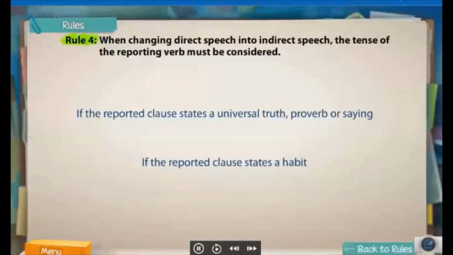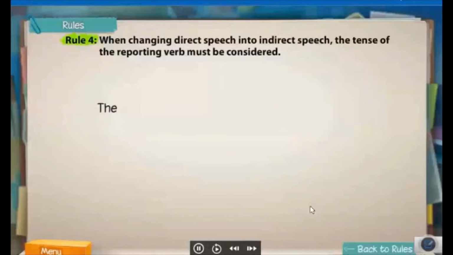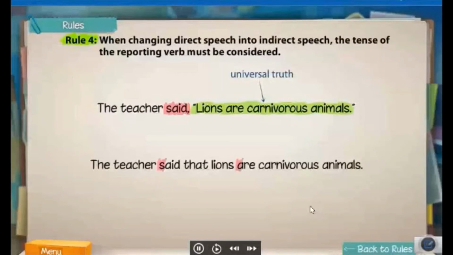The tense will remain unchanged in two scenarios. If the reported clause states a universal truth, proverb, or saying. If the reported clause states a habit. Carnivorous animals is a universal truth. So, when converting this statement to indirect speech, the tense does not change. It is not accurate to say that lions were carnivorous animals, as this implies that they are no longer so.